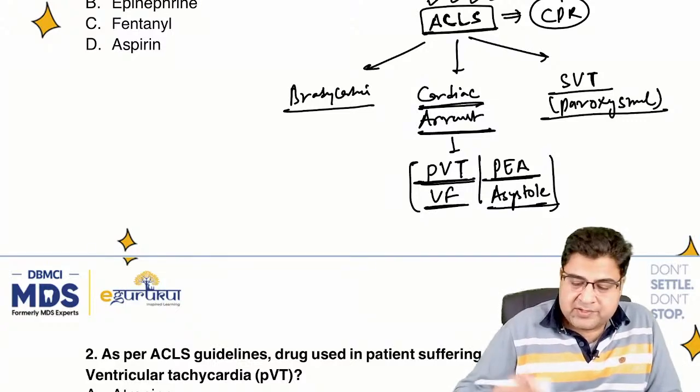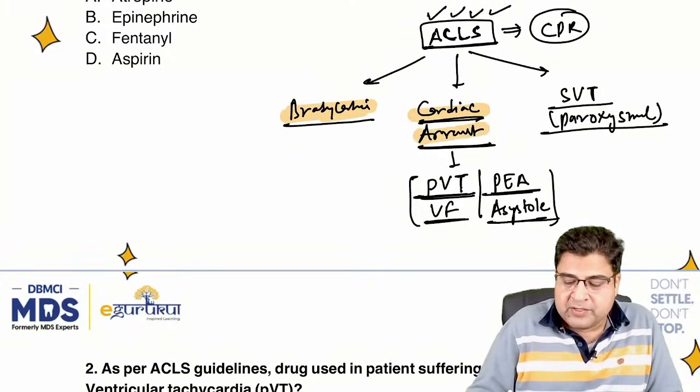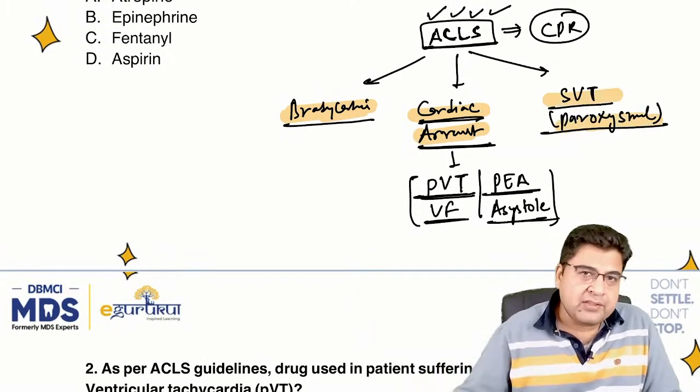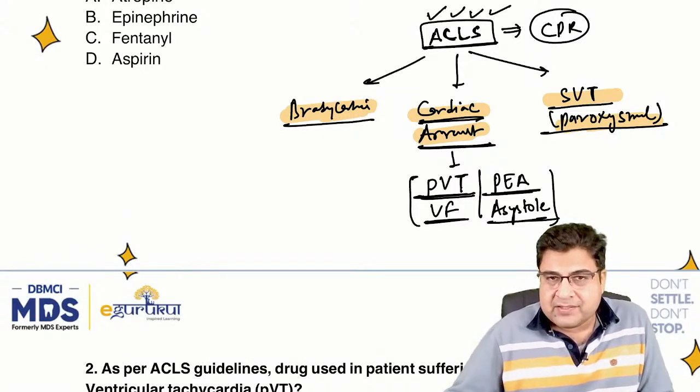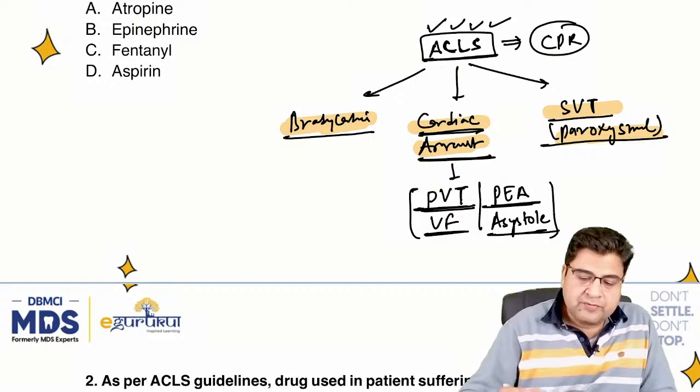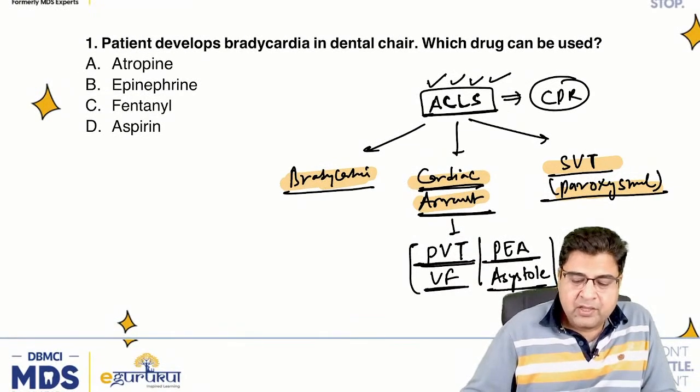Now, guys, for your surprise, they have asked three questions from this ACLS. All these three algorithms they have asked this time in your exam. I don't know why these people are fond of asking ACLS so much in detail. The first question is based on bradycardia. So what is the answer, guys?